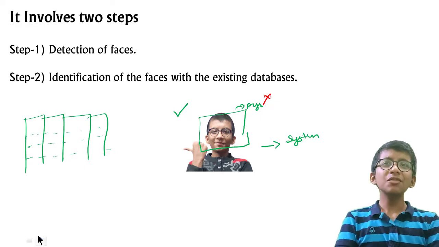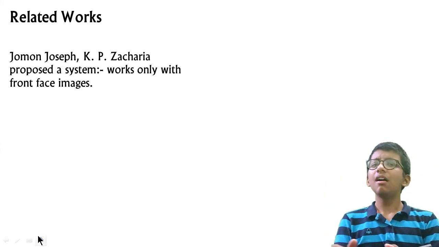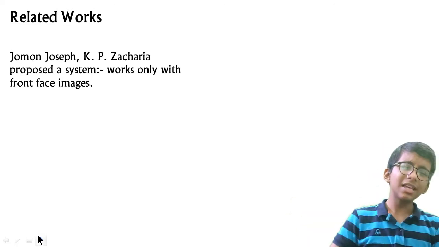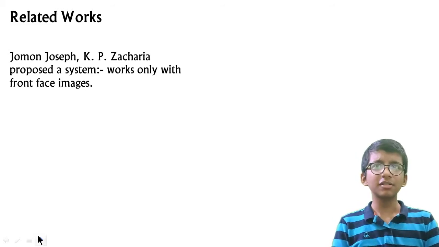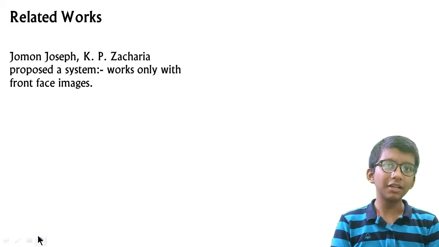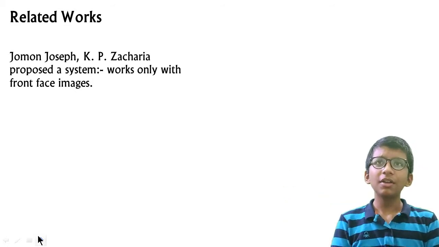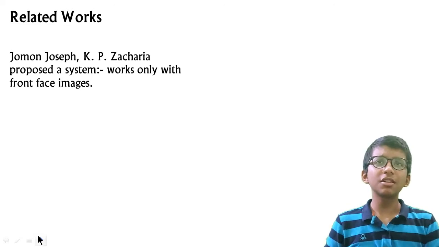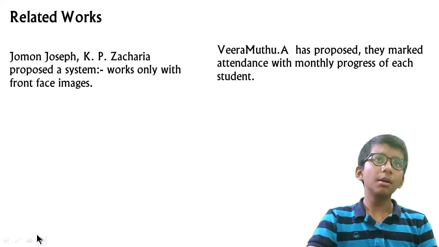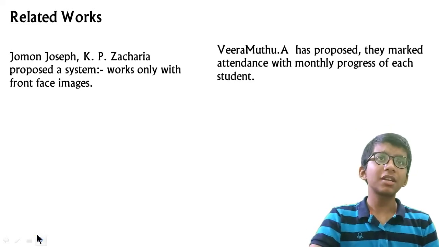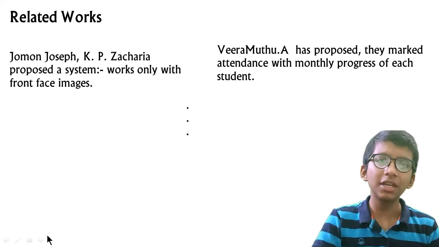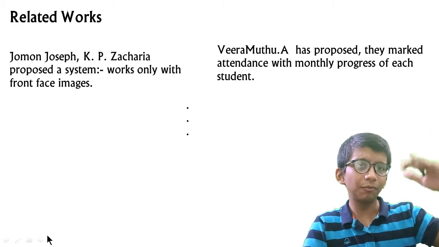Now let's talk about the related works. The research paper states that every organization has different works. Among the related works I noted here, there are a lot, but I think German Joseph and KP Joshua propose a system that works only with front images. And the second is Werner Motu, who proposed marking attendance along with the monthly progress of each student. There are a lot more, around 10 or 15 persons whose related works are written there.